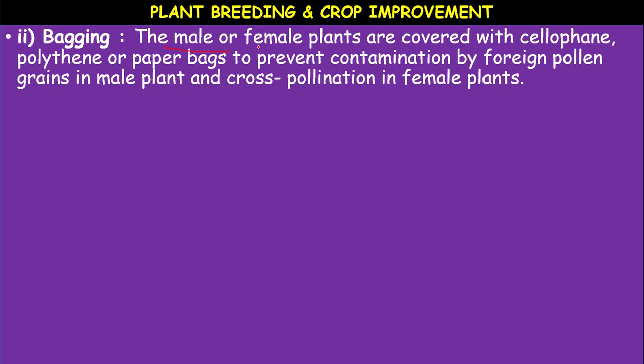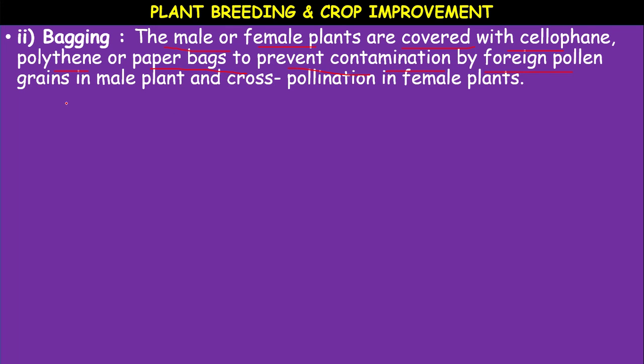Okay. The male or female plants are covered with cellophane, polythene or paper bags to prevent contamination by foreign pollen grains. Foreign pollen grains means other plants which have non desired characters, poor qualities like tall plant, less yield. Okay. The pollen grains belong to the same plant species, but show different desirable characters. So, to avoid the